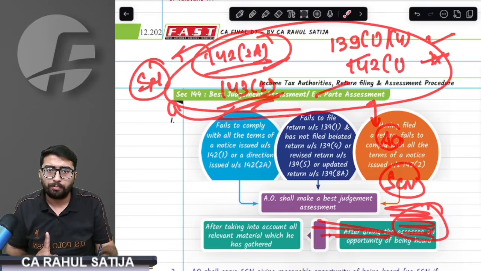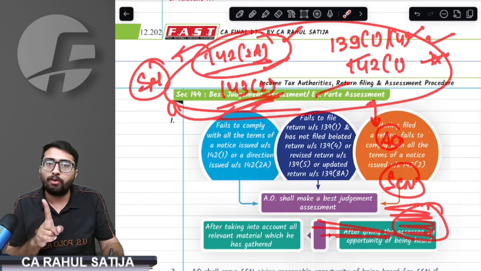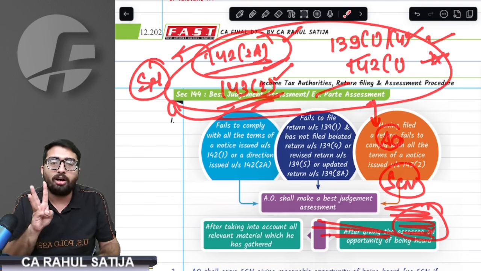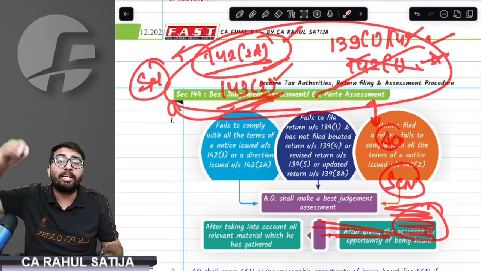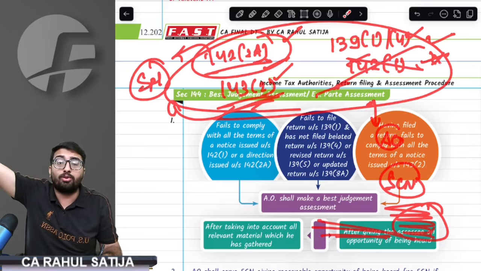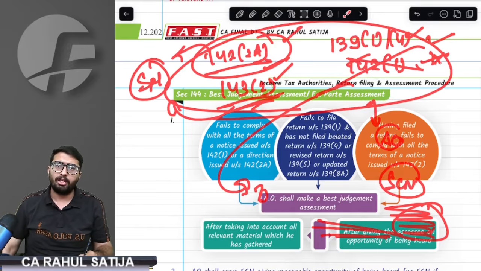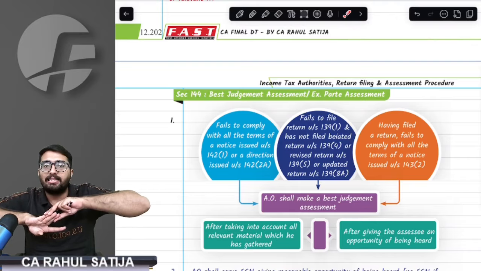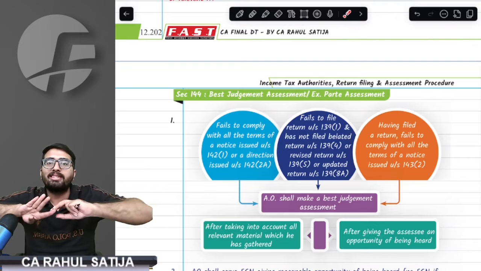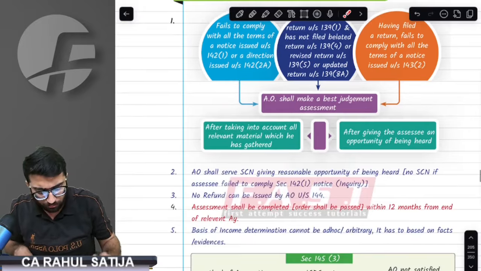Right answer is no. In the special audit case, you will receive a show cause notice. If you did not file ROI, you will receive a show cause notice. If you did not respond to scrutiny, you will receive a show cause notice. But if you did not respond to inquiry before assessment, you will not receive a show cause notice. Directly assessment will take place against you. So what did I say? There are four reasons for best judgment assessment. In three cases, you will receive a show cause notice. But in one case, that is inquiry before assessment, you will not receive any show cause notice.